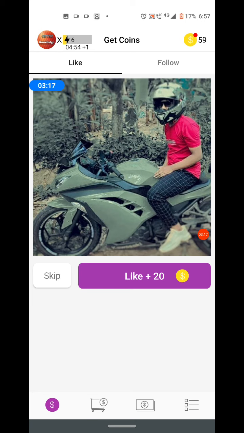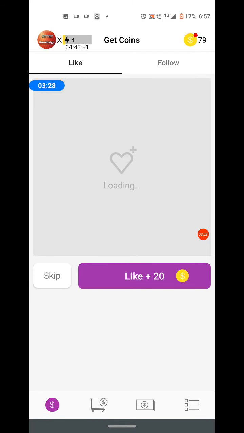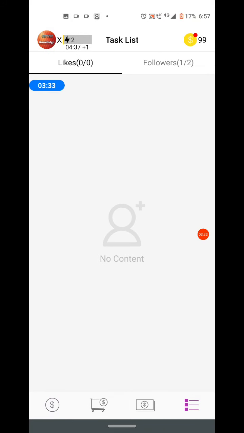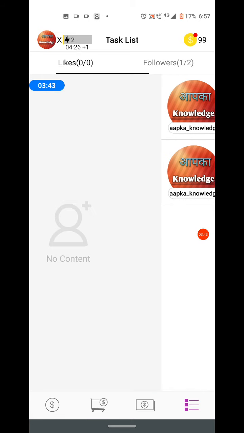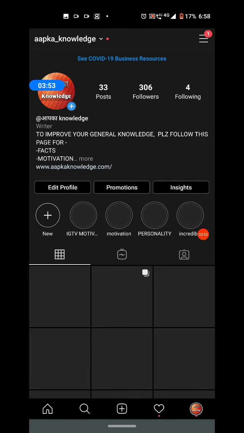Now you can see it, we have energy 6, so we can like other people also. We will get 20 coins immediately by liking photos. So we have to wait for 5 minutes to get followers. This is I give already a order. So let's watch it. Followers are coming or not.